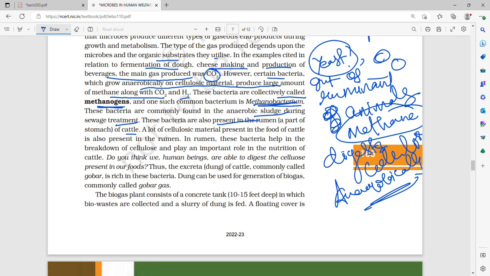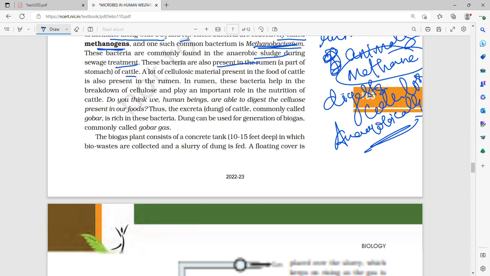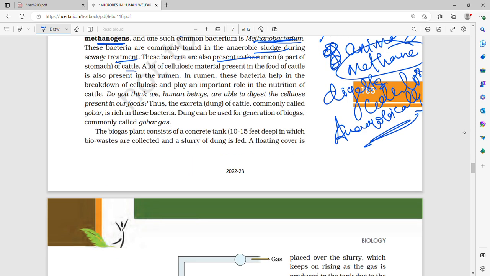These bacteria are also present in the rumen, that is a part of the stomach of cattle. A lot of cellulosic material present in the food of cattle is also present in the rumen. In the rumen, these bacteria help in the breakdown of cellulose, and they play an important role in the nutrition of cattle.